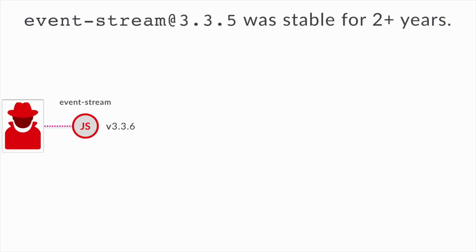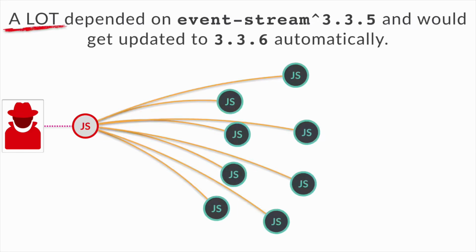Event stream itself had been stable for 2+ years. So that means that everyone who had installed it automatically added dependency 3.3.5, probably with a caret or a tilde, so that every time any of those got installed again anywhere, either a new developer pulling it down, somebody blowing away the dependencies, reinstalling them on a build machine, whatever else, it would automatically suck in that malicious dependency.